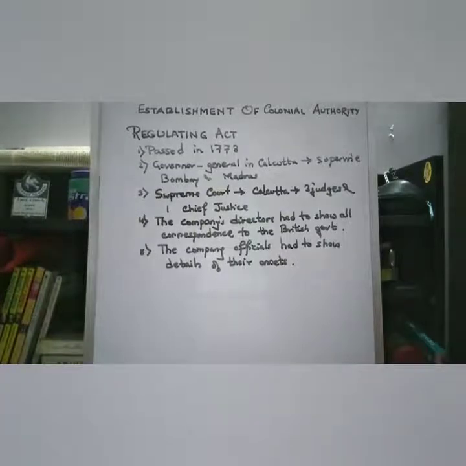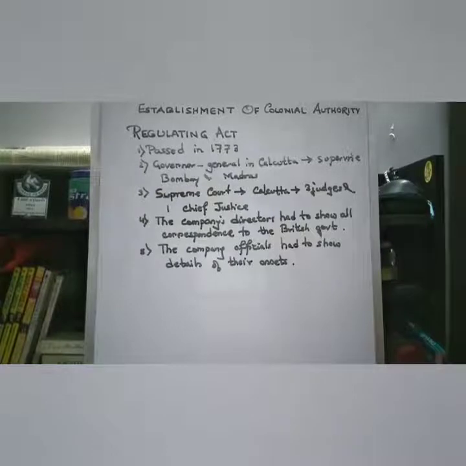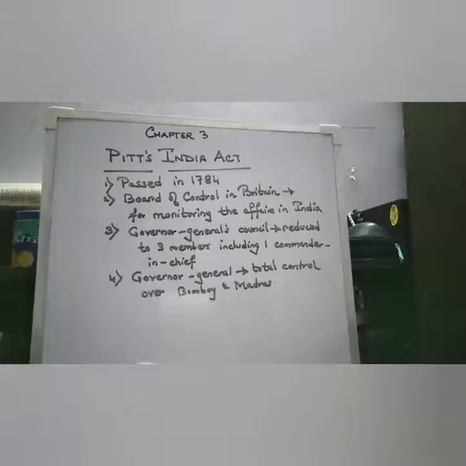And so later on we find that in the year 1784, another act was passed by the British government, and that act is known as the Pitt's India Act. The Pitt's India Act was passed by the British government in 1784. Now, this act provided for a board of control in Britain. That is, a board of control would be established in Britain, which will monitor or look after the affairs of the East India Company or the affairs of colonial India. And at the same time, this board of control consisted of 6 commissioners.